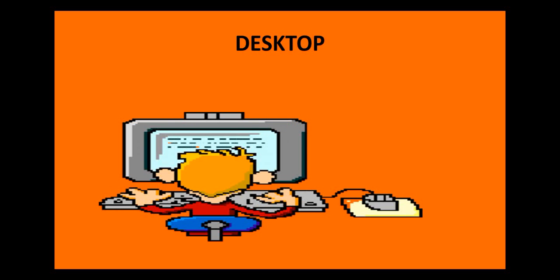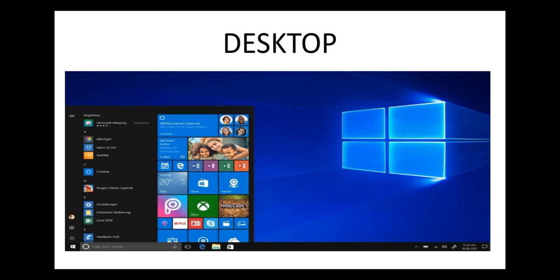So if I ask you, what screen do you see when you turn on your computer? Now suppose you turn on your computer, there is a screen that appears, isn't it? Have you seen it when you open your computer for the first time? Now this screen that you see in front of you when you turn on your computer is called the desktop. So what is the desktop? The desktop is basically the first screen that you can see when you turn on your computer system.